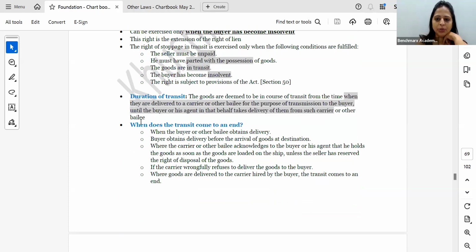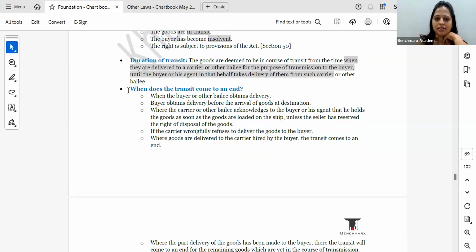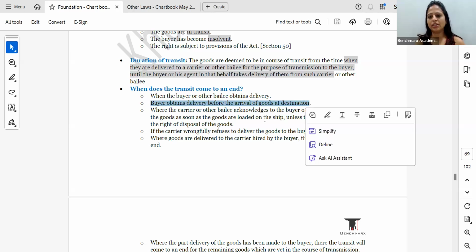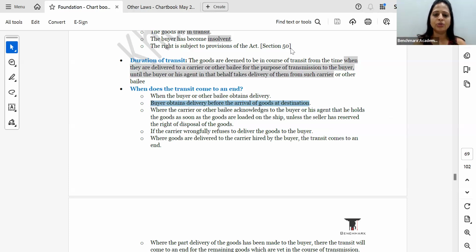Yes. Duration of transit. When does transit come to an end? This is important. It will come to an end when the buyer or bailee obtains delivery. Say the buyer obtains delivery before the arrival of goods at destination. Say the destination was Bandra and the goods will be delivered at Bandra, but when the train stopped at Virar, the buyer took delivery of the goods lawfully. Then in that case, the transit comes to an end.